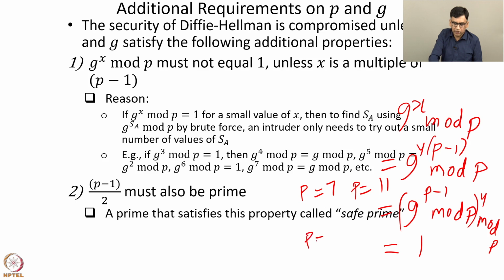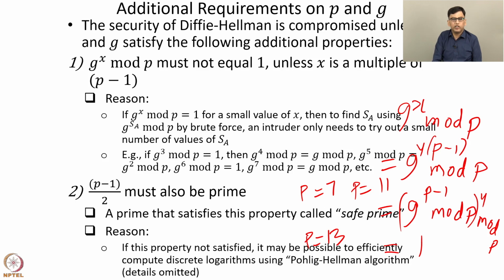Now consider p equals 13. (13 minus 1) by 2 is 12 by 2, that's 6, which is not a prime. So 13 is not a safe prime. So we must always choose p such that it is a safe prime. The reason is that if this property is not satisfied, then it may be possible to efficiently compute discrete logarithms using an algorithm known as the Pohlig-Hellman algorithm. We omit the details, but for our purposes, we only need to know that we choose p such that p is a safe prime.